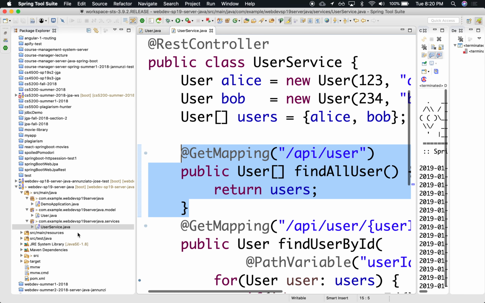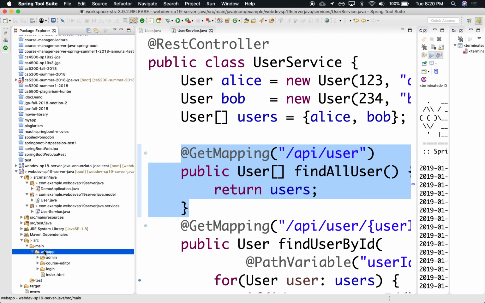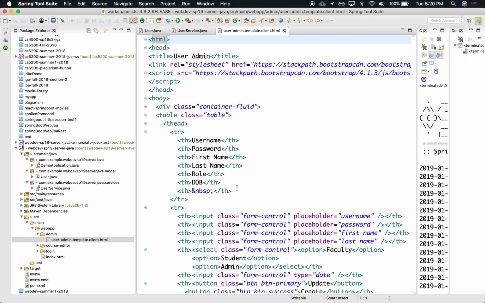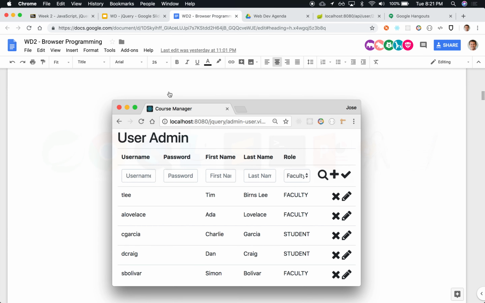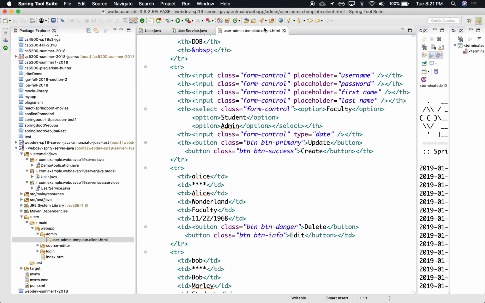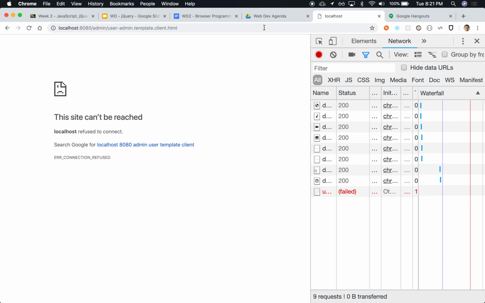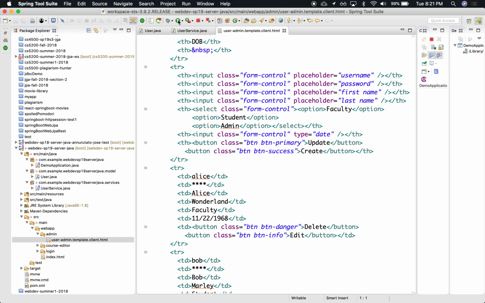To do that, we're going to do all our work under the web app under here. Let's see what we already had. We had already created a user admin template under here. So let's see if we can navigate there. It's under admin. Apparently that's not it. Is this running? Maybe not. Let's run this.